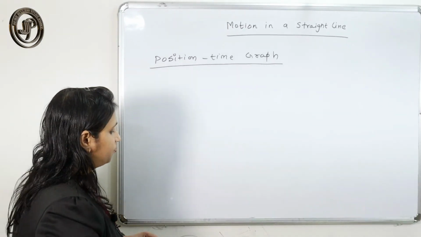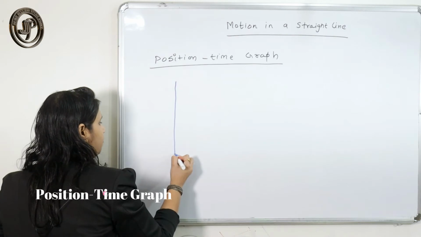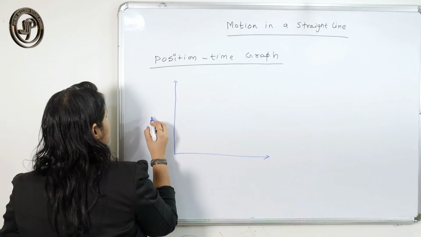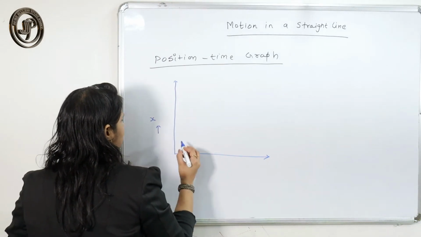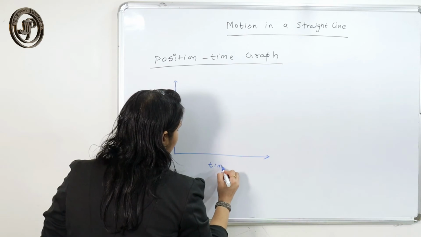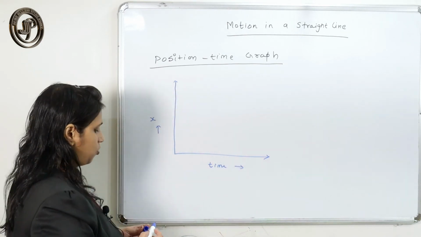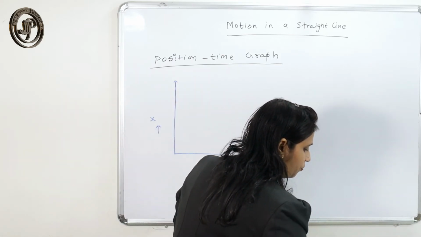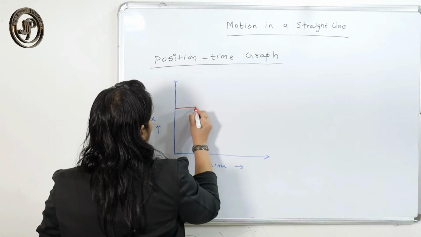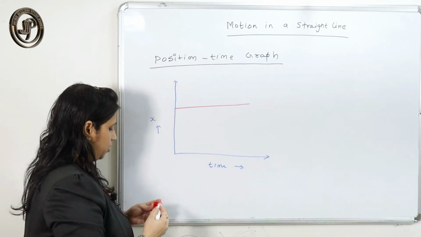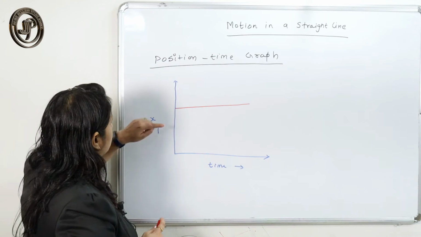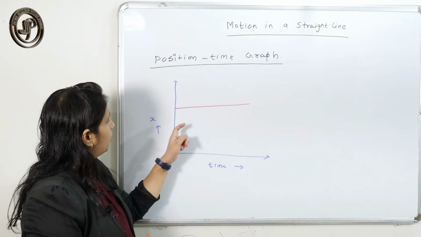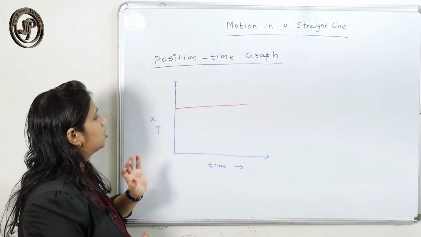Position-time graph. Here if I plot the position of the object on the y-axis and time on the x-axis, what does this graph signify? This graph signifies the position of the object is not changing with respect to time. Here the time changes but the position remains the same.